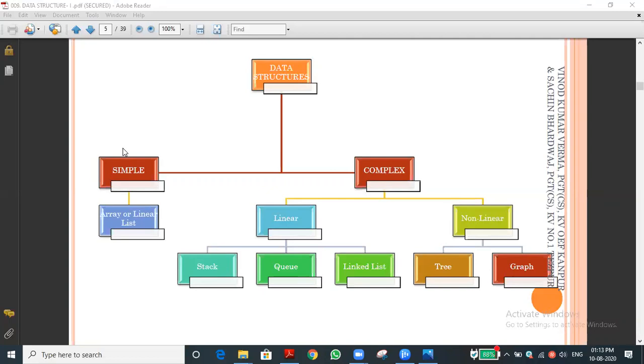Let me say it is a collection of a group of data. A collection of similar type of data is called an array. That is the array definition. For example, what is a list? It is a collection of elements, isn't it? A list may contain a number of elements. Correct?